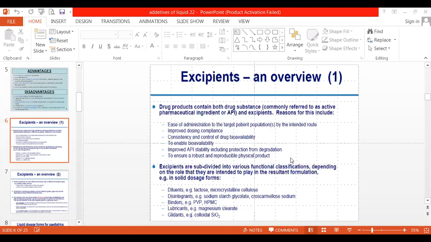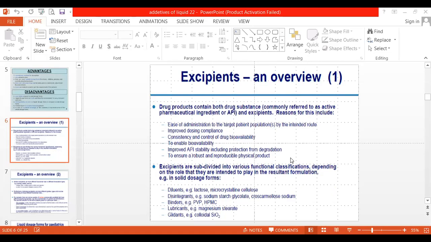So these excipients help the drug to reach the site of action. By this way, when we add these excipients, we are increasing the ease of administration of the drug. We are improving the dosing compliance of your drug.